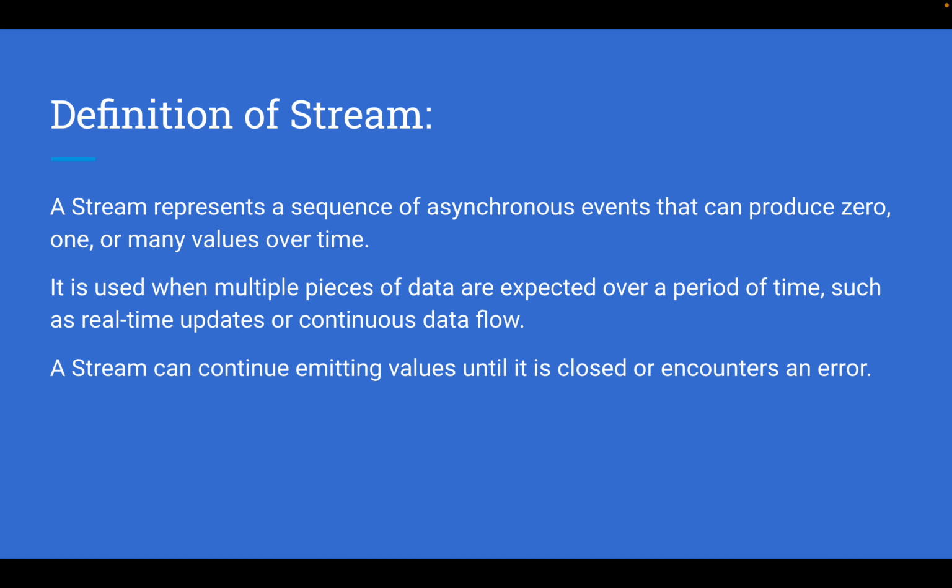And the definition of a Stream. A Stream represents a sequence of asynchronous events that can produce 0, 1, or many values over time. It is used when multiple pieces of data are expected over a period of time, such as real-time updates or continuous data flow. For example, when we are fetching a live location, where data is fetched continuously, we use a Stream. A Stream can continue emitting values until it is closed or encounters an error.